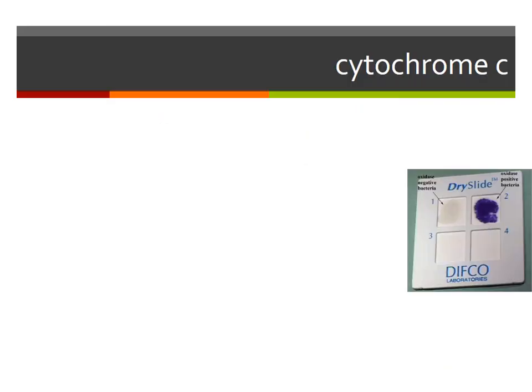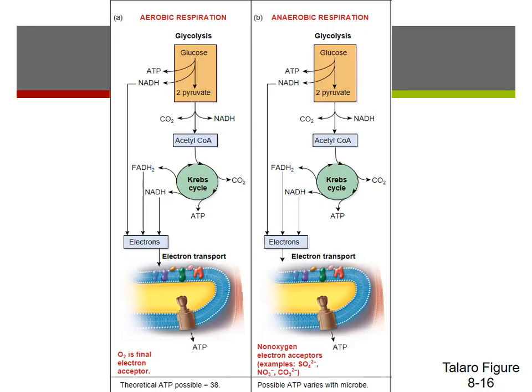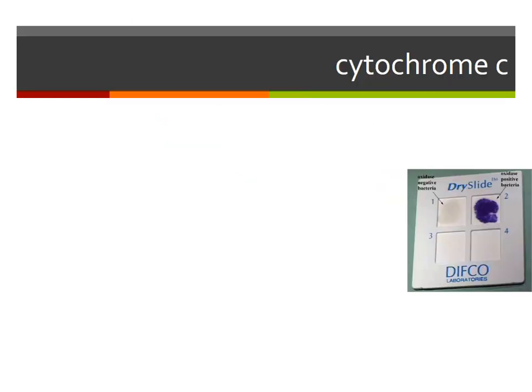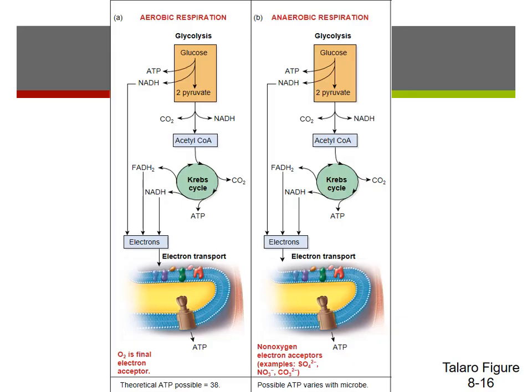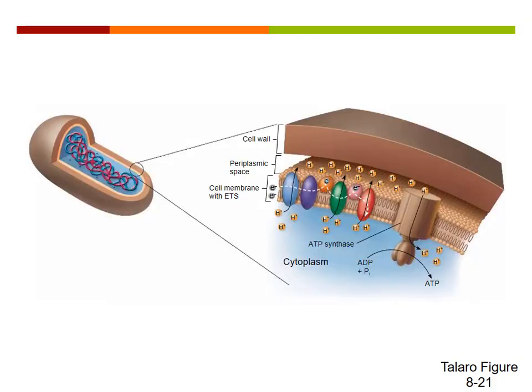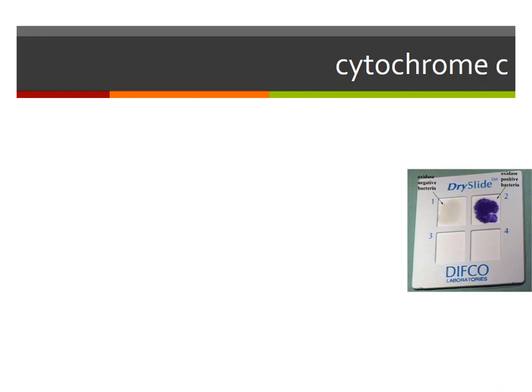Okay, so we talked about aerobic respiration. Now let's talk about a couple of the little things that go along with aerobic respiration. Remember those enzymes in the electron transport chain? Those are called cytochromes. And in fact, one of those cytochromes, the little teeny pink one there, high on the picture, between the green one and the red one, that's called cytochrome C.